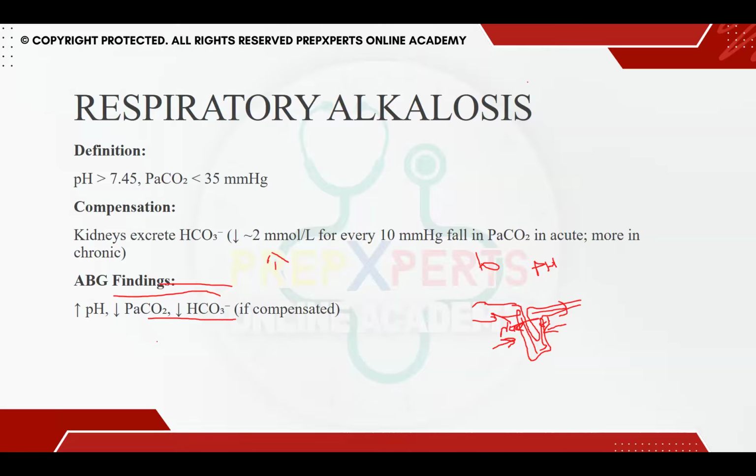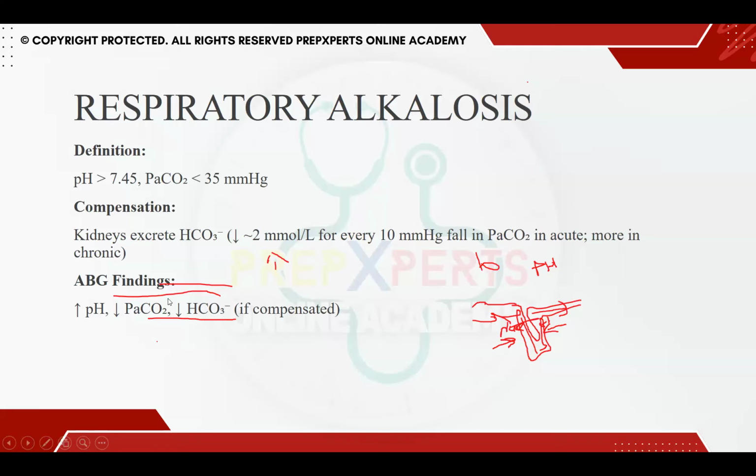In compensation, when the kidney notices that pH is rising continuously, it starts excreting bicarb in order to bring pH back towards normal. For every 10 millimeter fall in PaCO2, bicarb keeps decreasing by 2 millimole in the acute setting. In the chronic setting, it decreases by 4 millimole per liter.